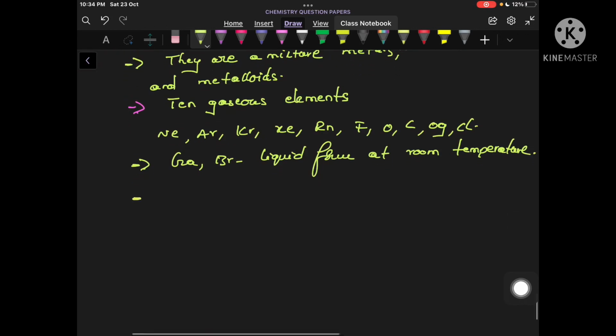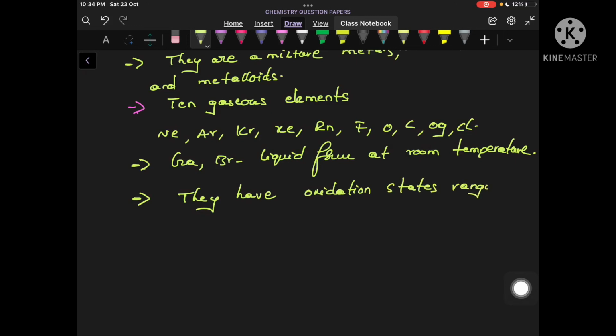And one more important point is about the number of oxidation states. They have oxidation states ranging from n to n minus 8.